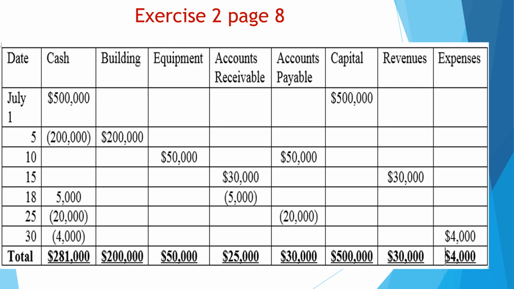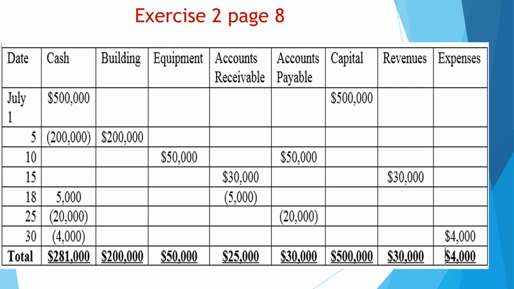Let's say the accounts are given, which are date, cash, building, equipment, accounts receivable, accounts payable, capital, revenues, and expenses. Now we start the transactions. On July 1st, Ahmad started with 500,000 in the bank account.